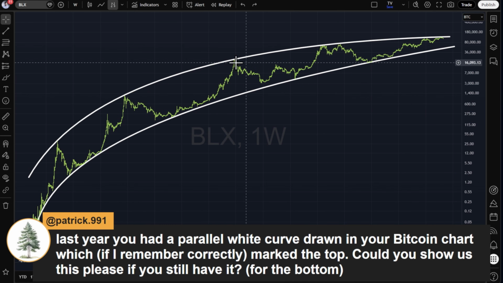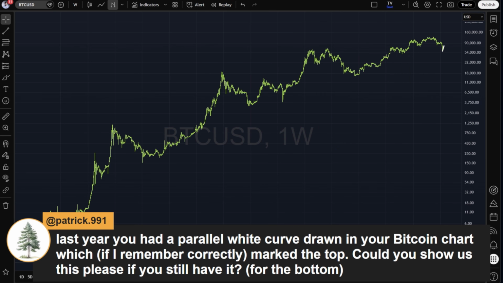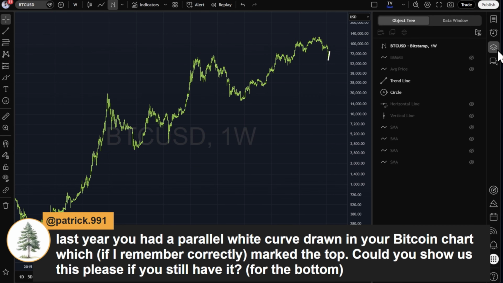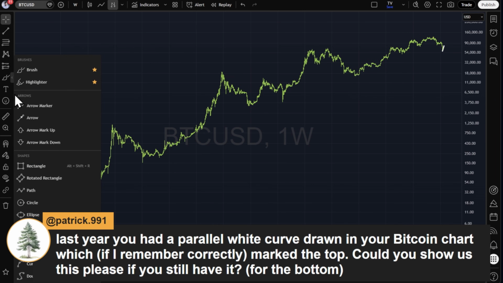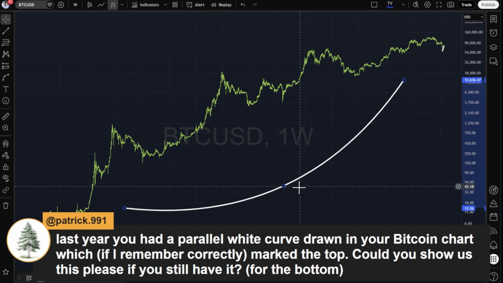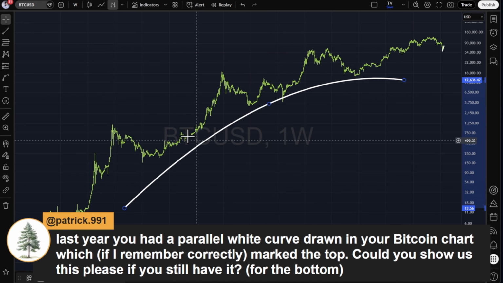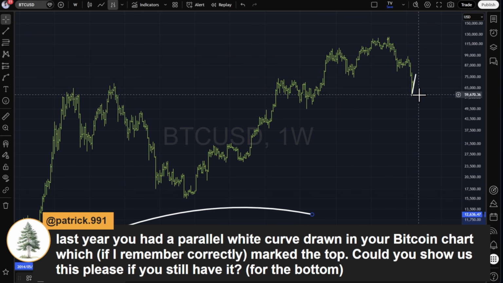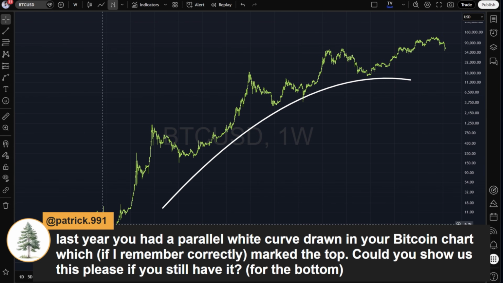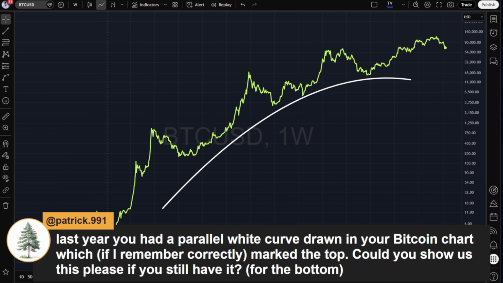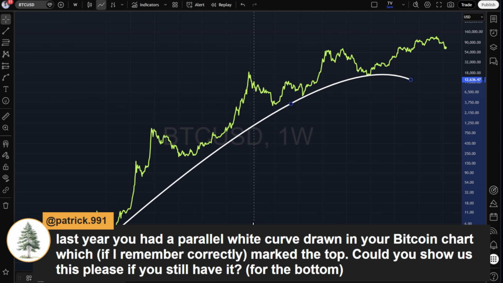But yeah, I think this is an interesting chart. We can draw something similar for Bitcoin. I'm not sure if we have. Let's see if I've got a curved line here. No, I do not. But we can, of course, just do this together right now. So we have our curved line. The problem, unfortunately, with the Bitcoin chart, even though it's more recent, and it's still updating, is I don't have as much of the very early data. So this data only starts at Q3 2011, but still it's probably good enough.